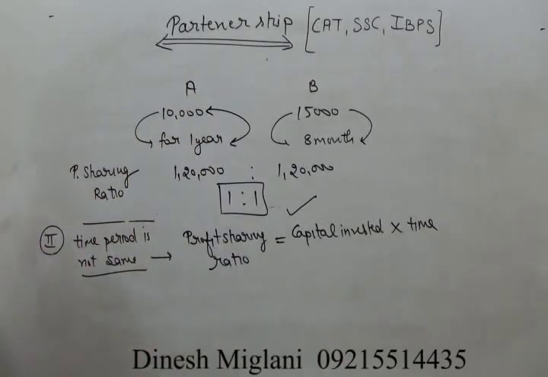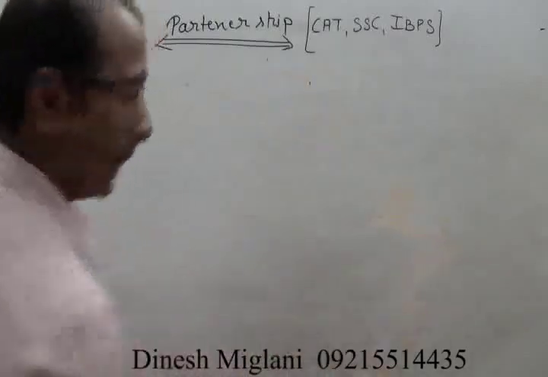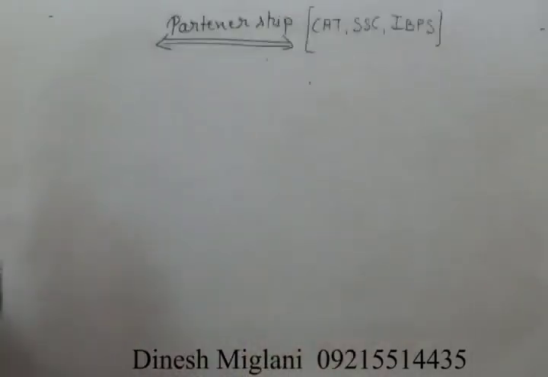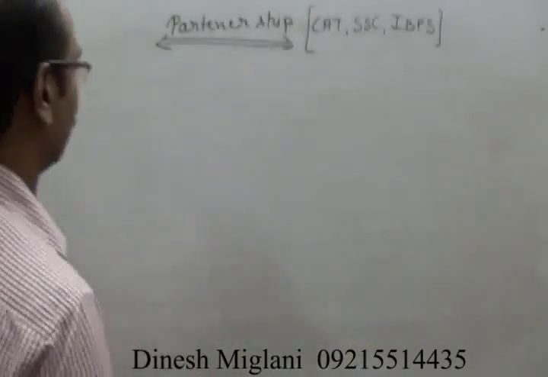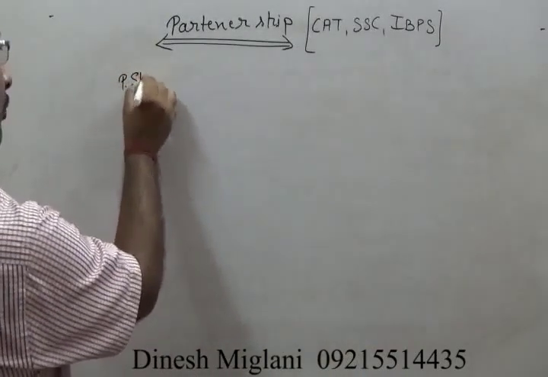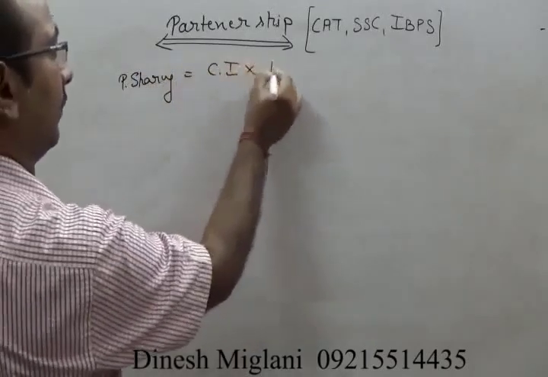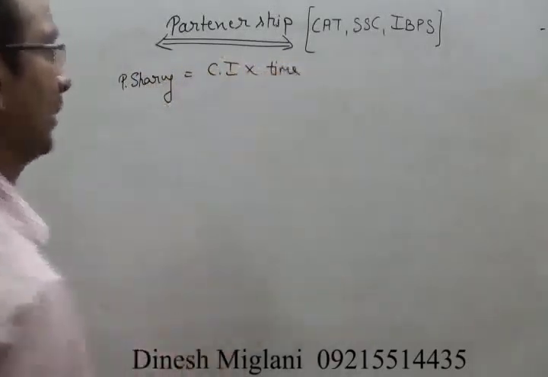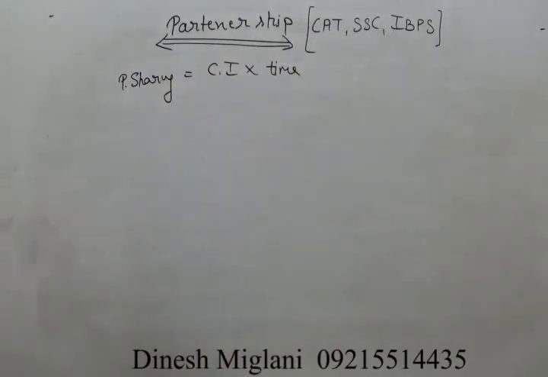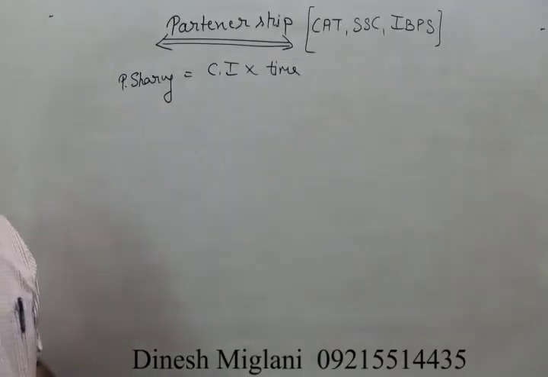Now some questions may be made over this. For example, these questions are very important for HSC and banking point of view because in multiple choice they are very good questions. As I earlier told you, profit sharing ratio is always equal to capital invested into time, right? It means now in the case of partnership we have three types of ratios. First is profit sharing ratio, then ratio of their capital and ratio of their time periods.